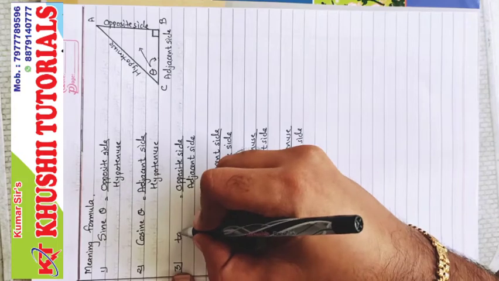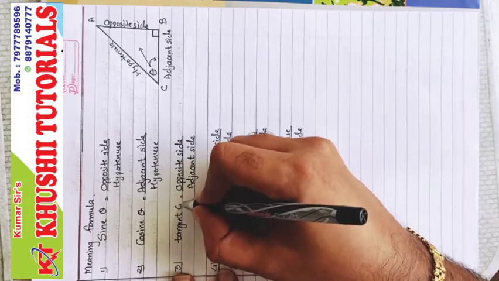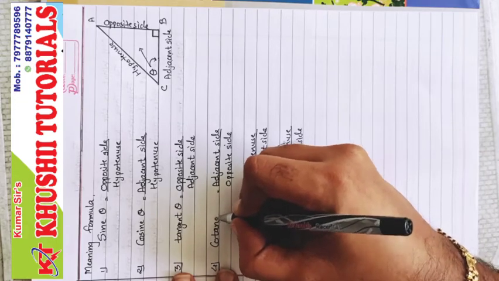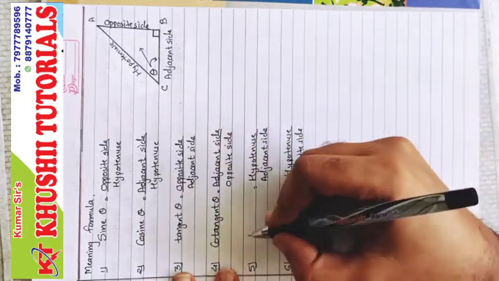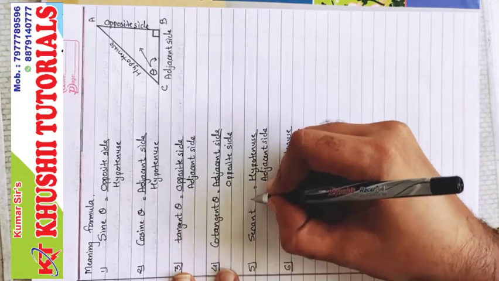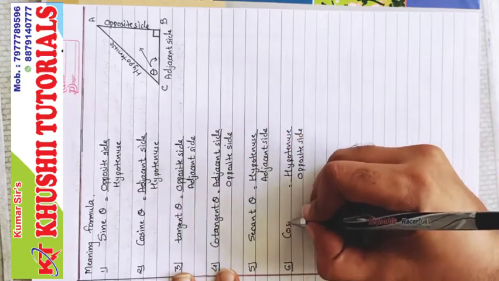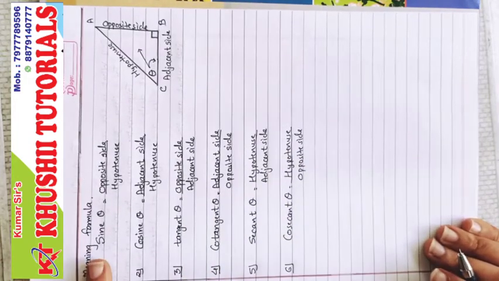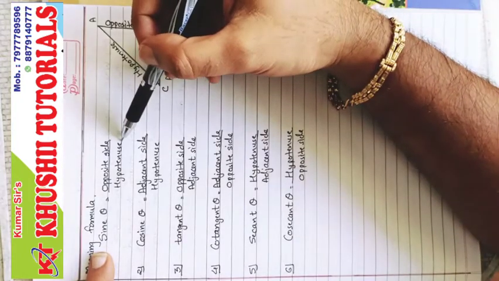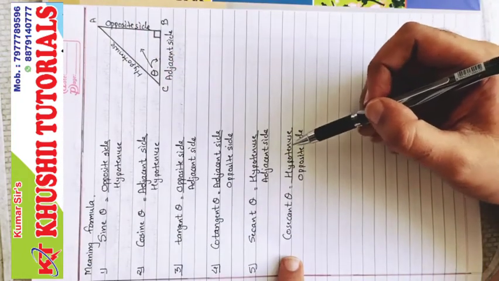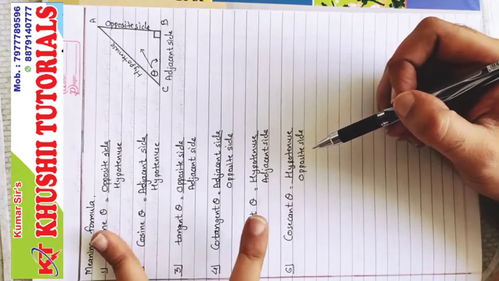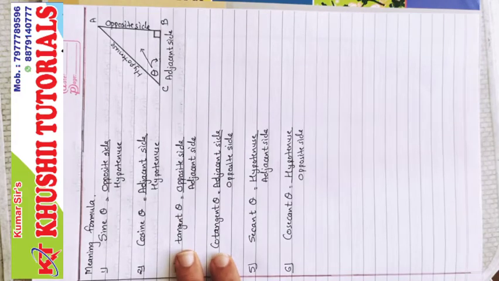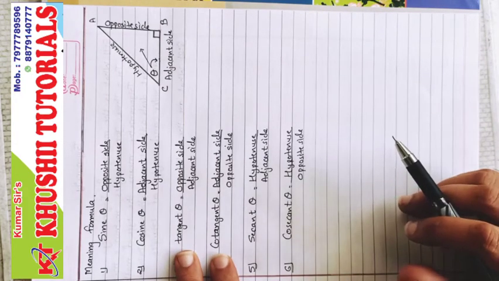Then tangent theta, then cotangent theta, the next secant theta and cosecant theta. These are the 6 names. Now what is the reciprocal of sine theta? Opposite upon hypotenuse, definitely cosecant, hypotenuse upon opposite. They are reciprocals of each other. Similarly, cosine is reciprocal to secant and tangent is reciprocal to cotangent.